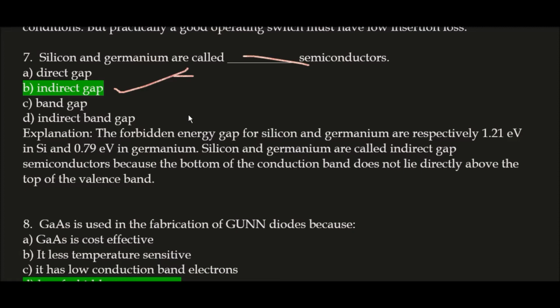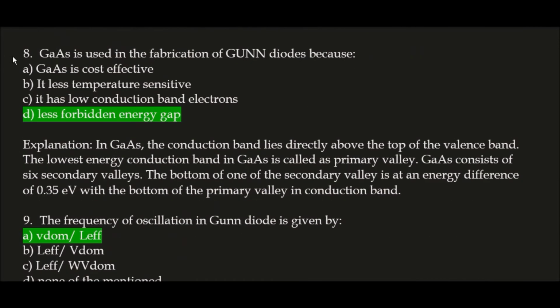They are called indirect gap semiconductors because the bottom of the conduction band doesn't lie directly above the top of the valence band. So in this way, silicon and germanium are called indirect gap semiconductors. Okay, next question.